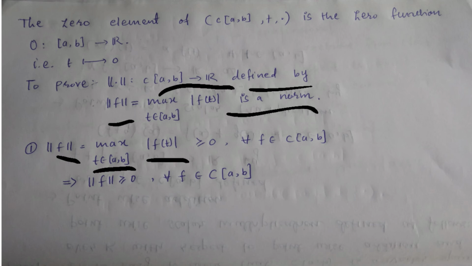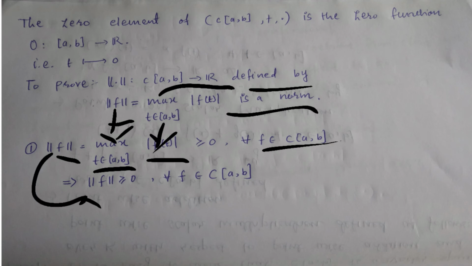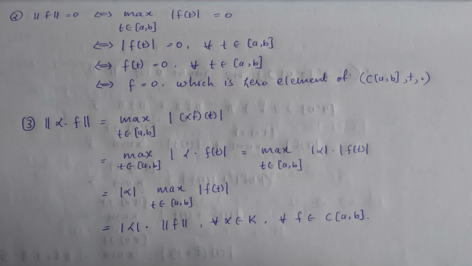So this value is always greater than or equal to 0 because the modulus is greater than or equal to 0, and when you take the max, it is also greater than or equal to 0, and this is true for every f in the C closed interval AB space. So from this we can say that norm of f is greater than or equal to 0. So the first property is proved. The second property is norm of f is 0 if and only if f is 0.